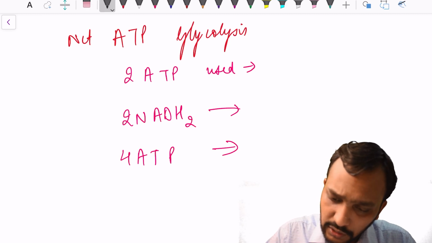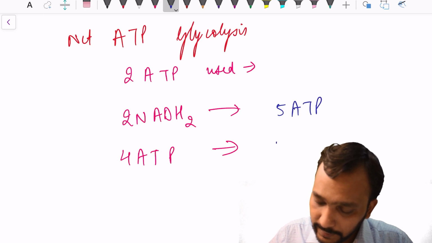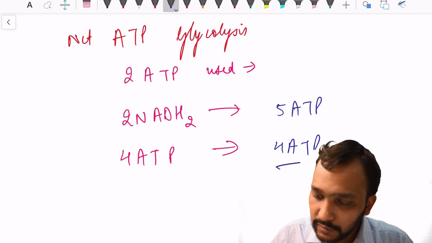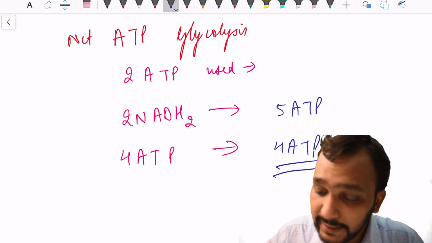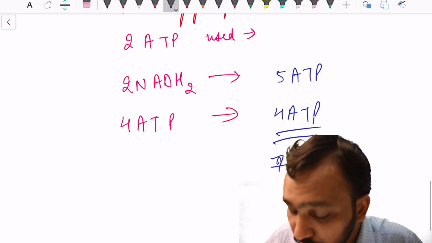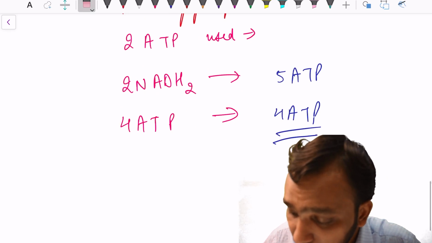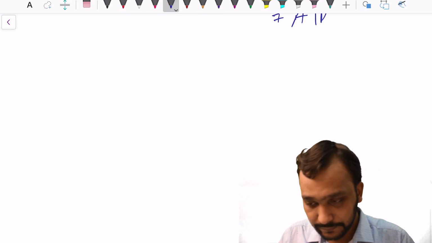These 2 molecules of NADH will yield us 5 molecules of ATP, 4 molecules of ATP are formed directly, and 2 molecules of ATP are used. So the net ATP that is formed using glycolysis is 7 ATP, okay guys.